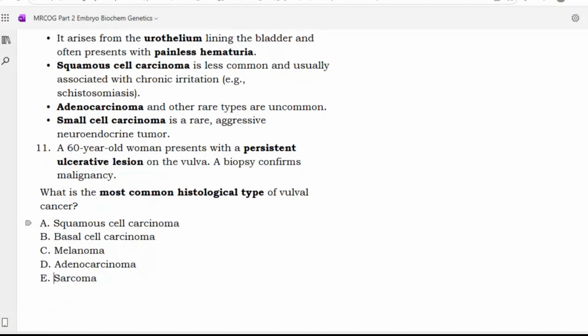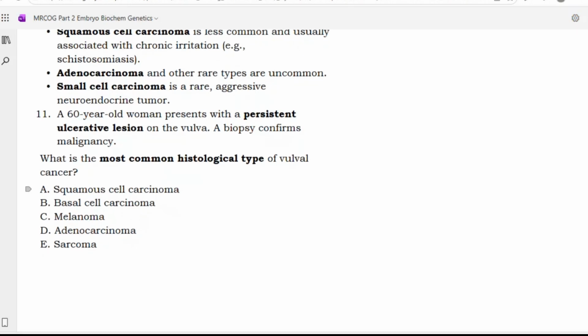Next. A 60-year-old woman presents with a persistent ulcerative lesion in the vulva. A biopsy confirms malignancy. What is the most common histological type of vulval carcinoma? Squamous cell carcinoma, basal cell carcinoma, melanoma, adenocarcinoma, sarcoma. Option A, squamous cell carcinoma.